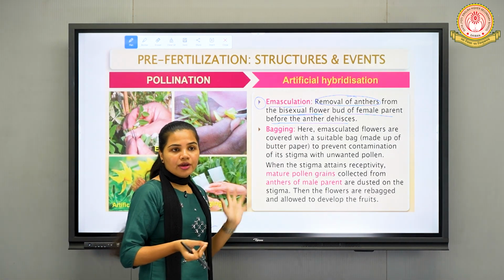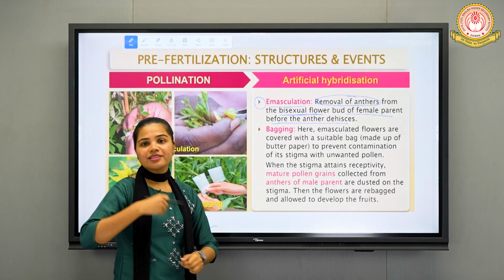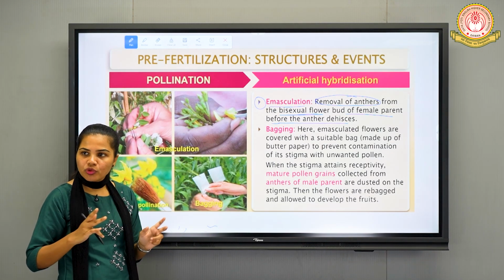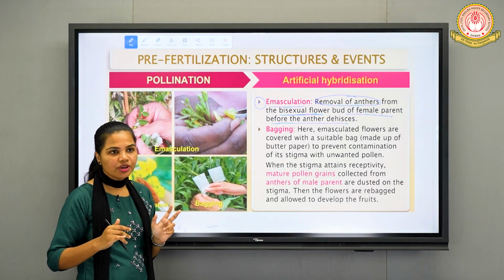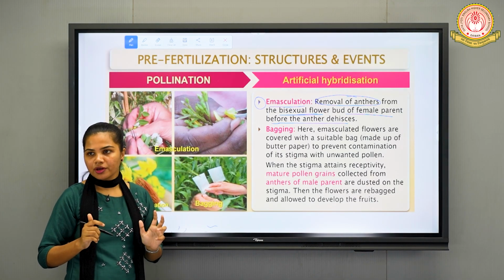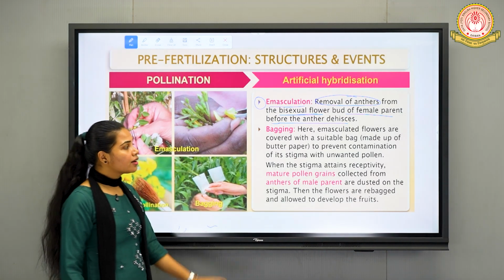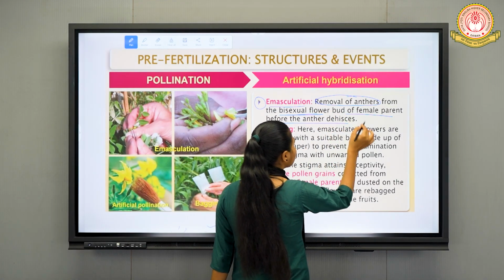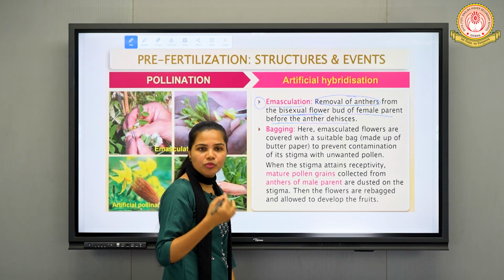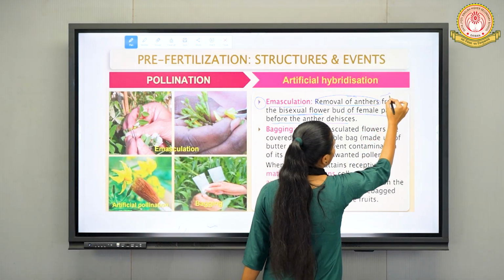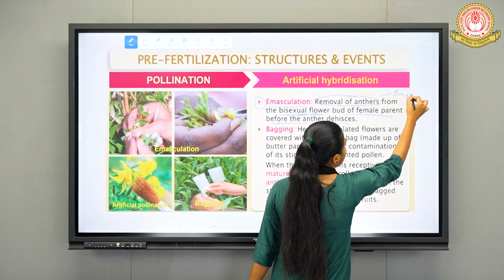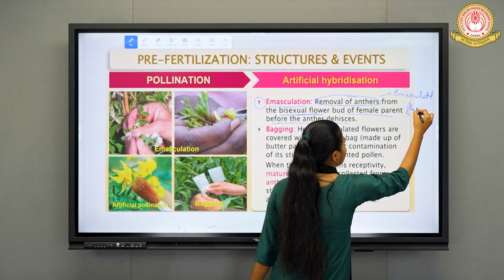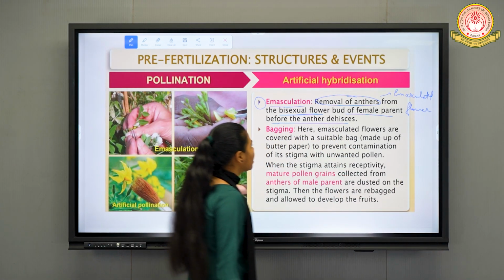So before the anther dehisces, we need to cut and remove the anther from that male reproductive organ. That flower now becomes an emasculated flower. The flower from which the anther has been removed is known as an emasculated flower.